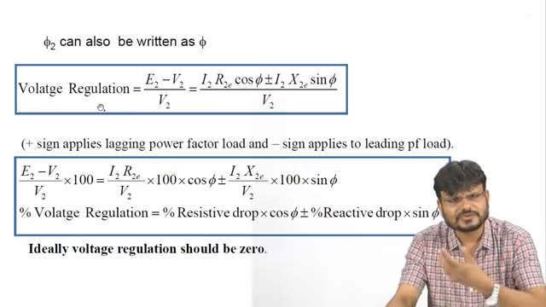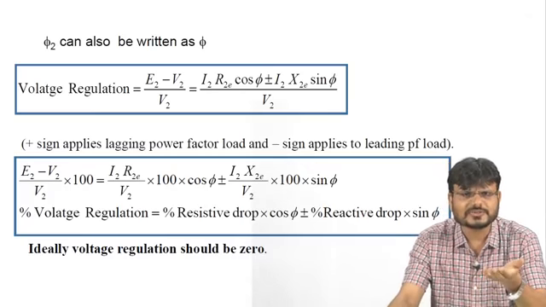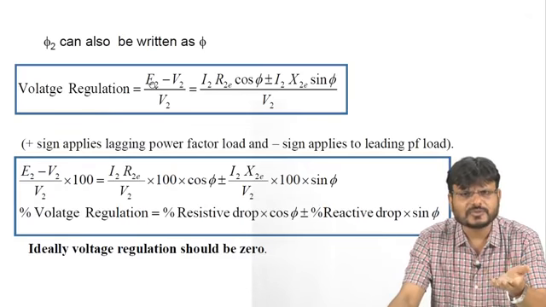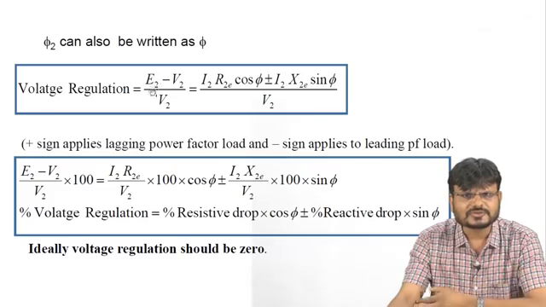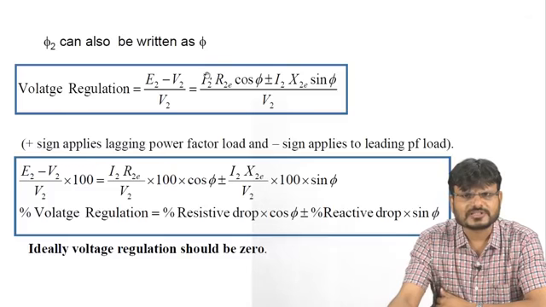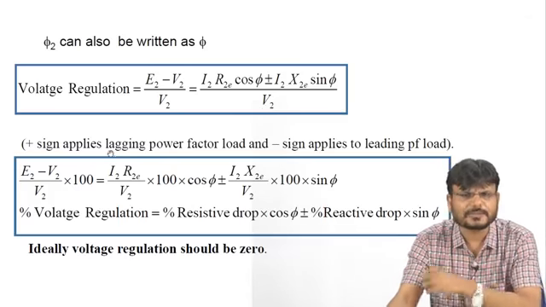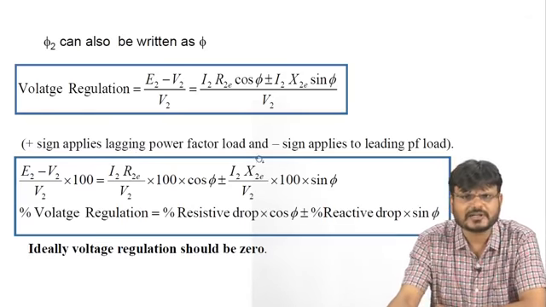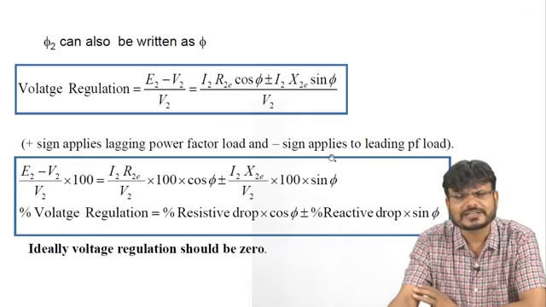As you know, what is the formula of voltage regulation? Change in terminal voltage from no load to full load upon no load. So this is E2 minus V2. E2 minus V2 is what? This one: I2 R2 cos phi plus I2 X2 sin phi upon V2. So this is the voltage regulation. This plus sign applies to the lagging power factor, and this minus sign here will apply to the leading power factor.